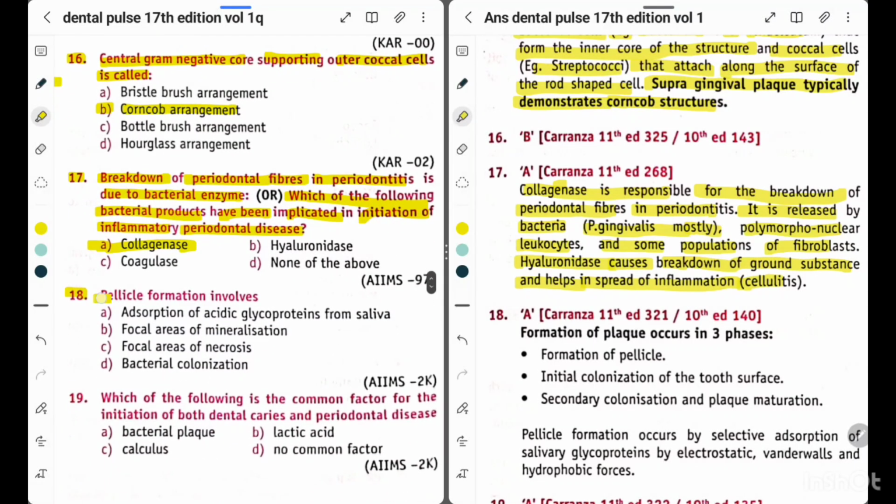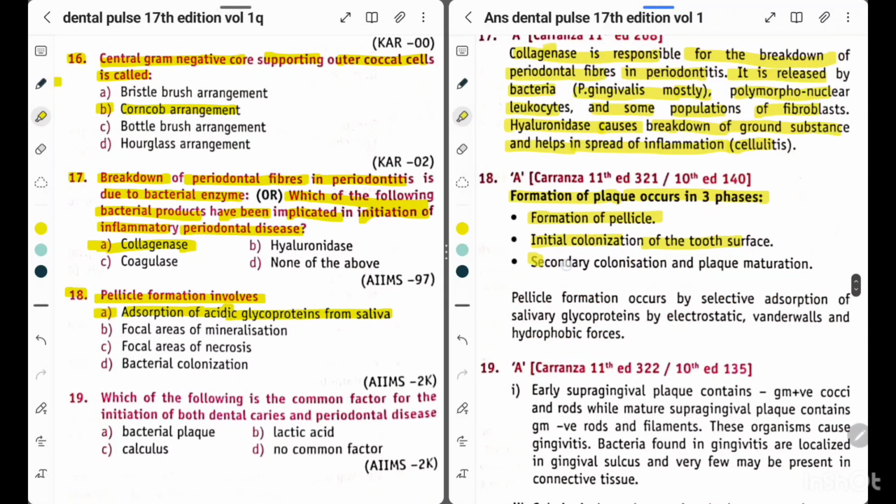Now question 18. Pellicle formation involves option A, adsorption of acidic glycoproteins from saliva, option B, focal areas of mineralization, option C, focal areas of necrosis, option D, bacterial colonization. So the answer is option A, adsorption of acidic glycoproteins from saliva. Formation of plaque occurs in three phases. Formation of pellicle, initial colonization of the tooth surface, and then secondary colonization and plaque maturation. Pellicle formation occurs by selective adsorption of salivary glycoproteins by electrostatic, van der Waals and hydrophobic forces.